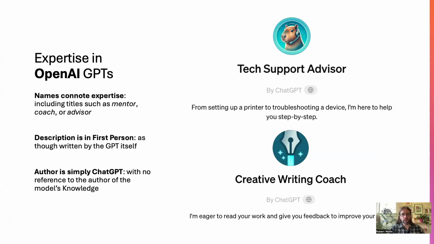Well, they're presented as advice-giving experts with names like mentor, advisor, or coach. Their descriptions are in the first person, as though they've been written by the GPT itself rather than by a person. And the author is just ChatGPT, with no reference to where the GPT's knowledge or actions or capabilities come from.